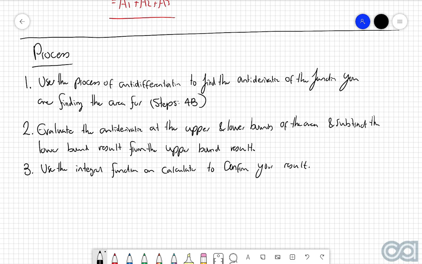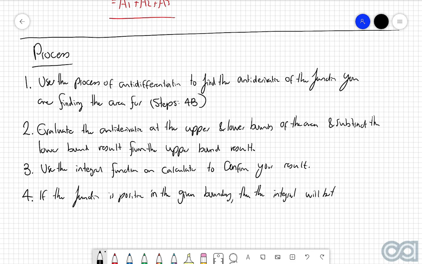You guys know at this point that I'm a very big fan of using your calculators to make sure that any result that you get on a test or exam or even just generic questions is correct. And because of how easy it is to do integrals on your calculator, you may as well make sure that you're doing the right thing whenever you're doing a question regarding definite integrals. And then fourth and final step, if the function is positive in the given boundary, then the integral will be the area bounded between the function